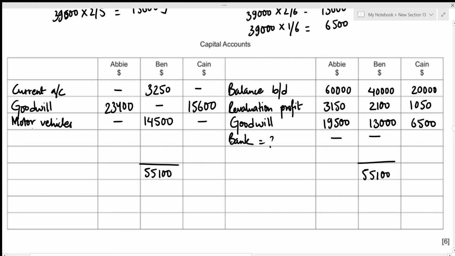And our balancing figure is going to be loan. Whenever we're trying to figure out the balancing figure, we subtract all of the amounts from the total amount. So in this case, that's 55,100 minus 3,250 minus 14,500, which is 37,350. Now we can figure out the closing balance for Abby and Kane. We can write it down as balance c/d.